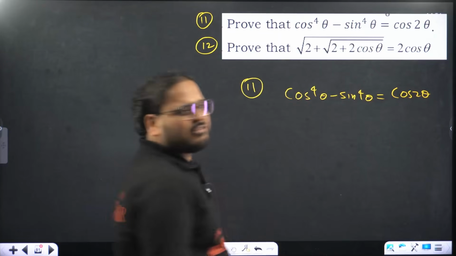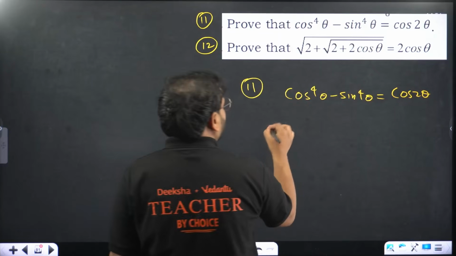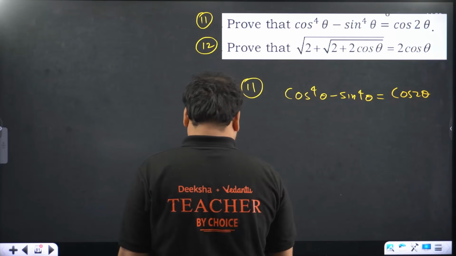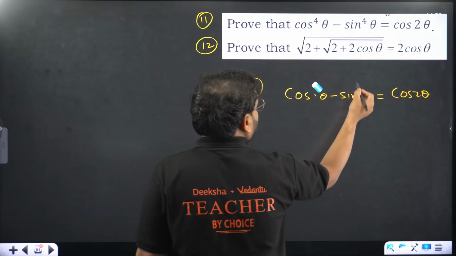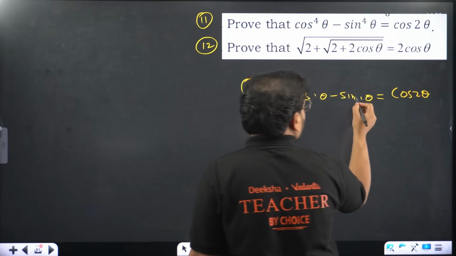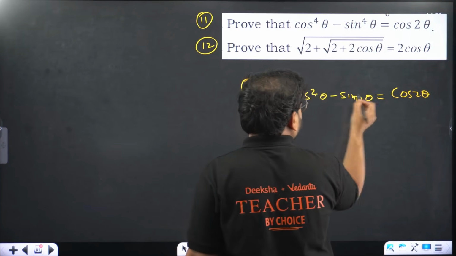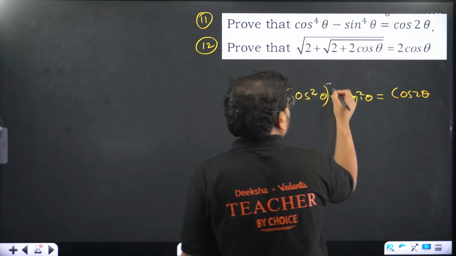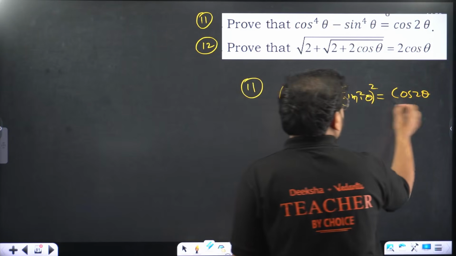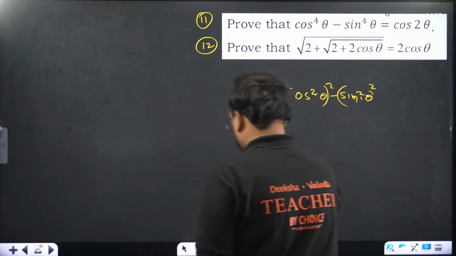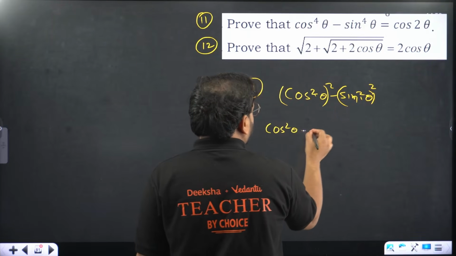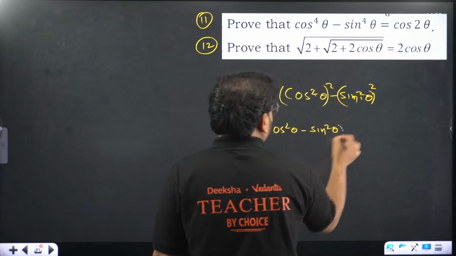This is the formula a square minus b square. Let's write it over here only. It will become cos square theta plus sine square theta, times cos square theta minus sine square theta.